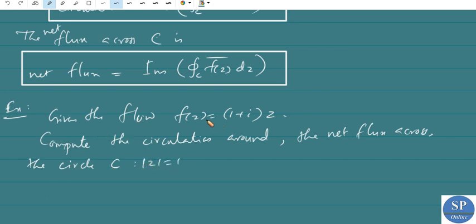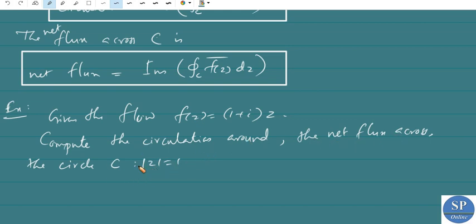So we are given a flow f of z equal to 1 plus i into z, and a closed contour C, which is mod z equal to 1, which is the unit circle.